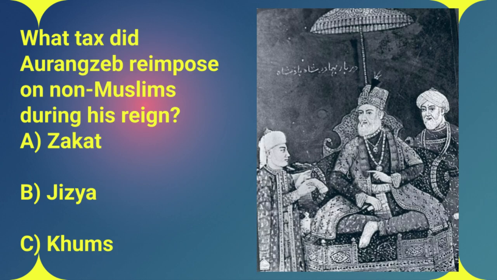Okay, on to question 11. What tax did Aurangzeb reimpose on non-Muslims during his reign? A. Zakat, B. Jizya, or C. Khums? This is a big one. It's the jizya. This was a tax specifically imposed on non-Muslim subjects, and it was a controversial move because Akbar, remember him, Ahmed's grandfather, had abolished the jizya earlier. So bringing it back was a major policy reversal.